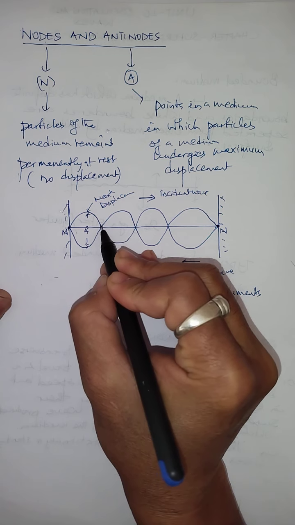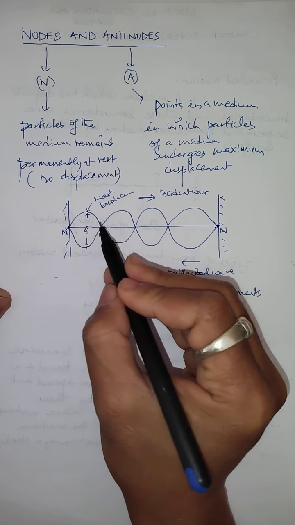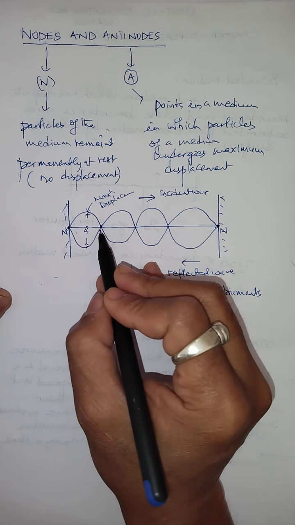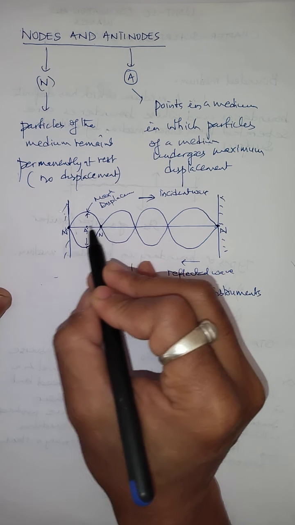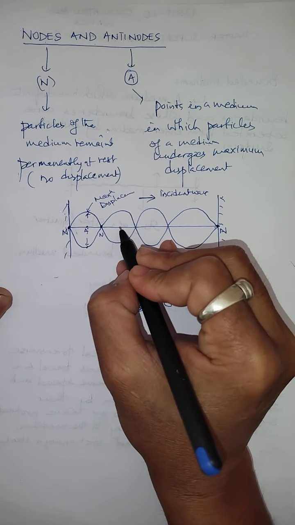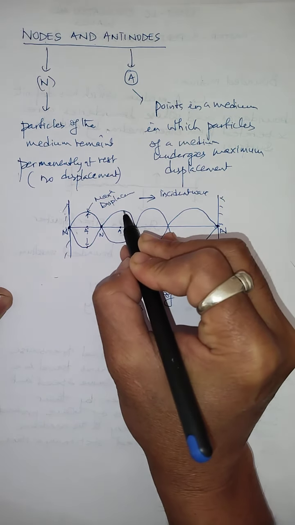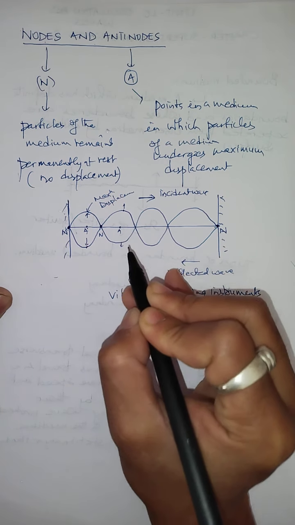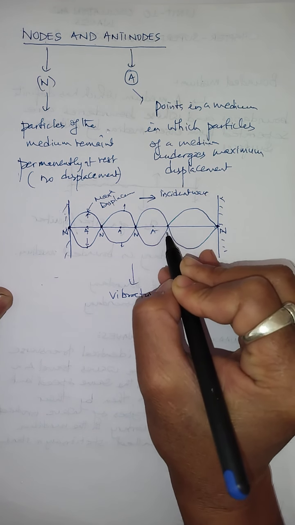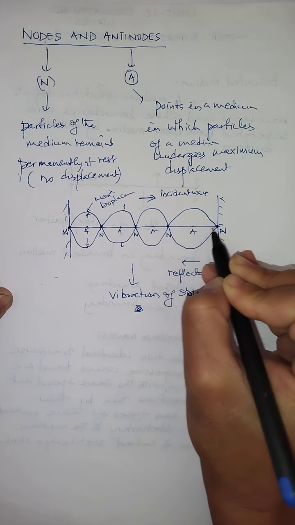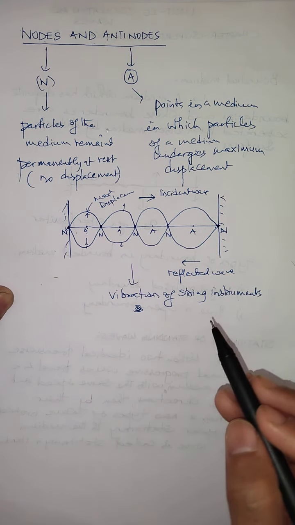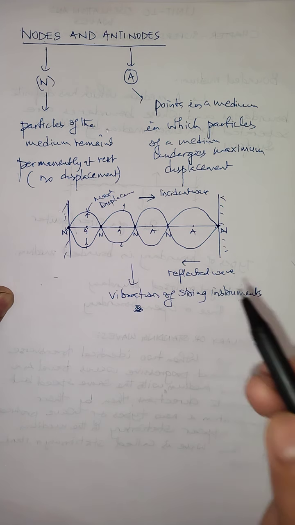Similarly, this is a point called a node because this is the point where the particle has no displacement at all. No displacement means the particle is at rest, that is, at the mean position only, and such a point is called a node. Again, this is an antinode, where the particle has maximum displacement, positive side or negative side. This is node, antinode, node. Similarly, antinode, and similarly node will form. So such node and antinode are always formed or observed in this wave called a stationary wave or standing wave.